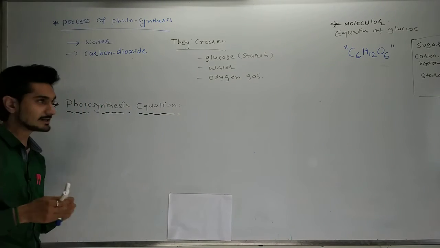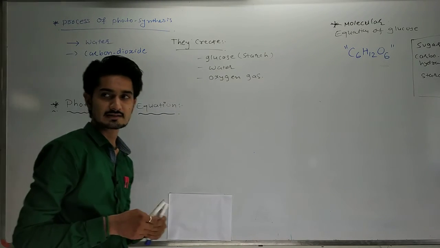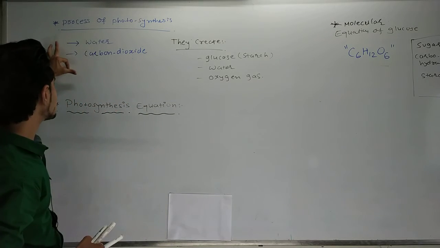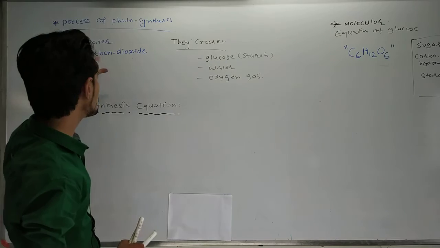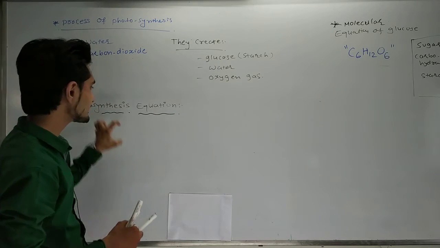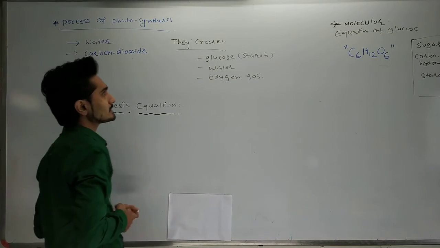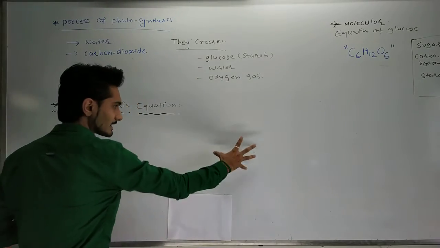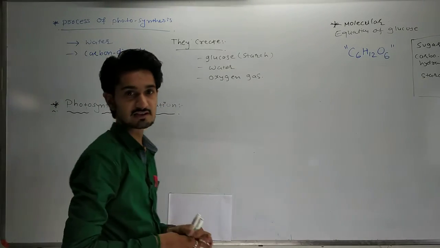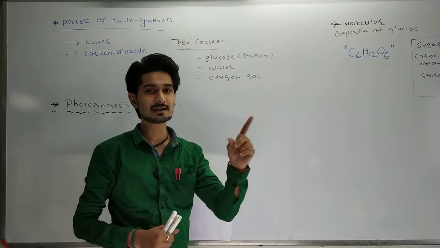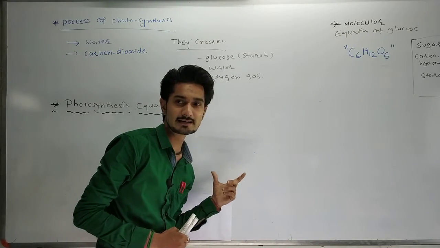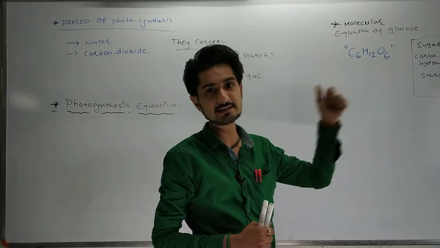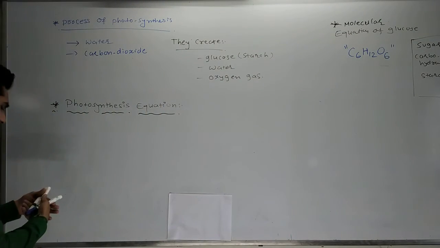Now, how to create this equation? As I told you, whenever the reactants react, where do we write the reactants? We have to write the reactants on the left hand side. What are the products? Products we have to write on the right hand side, because in the first chapter we have seen how to write the chemical equation. On the left hand side we write the reactants, on the right hand side we write the products. Okay, we are going to create the equation.